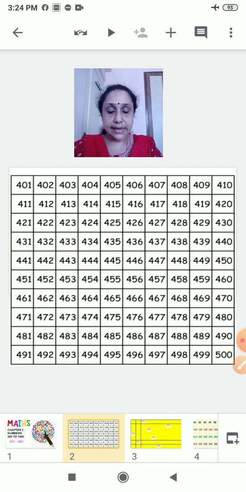Then 489, 490. That is 490. Then 491, 492. Yes, keep on counting. You will reach 498, 499. Then 500. That is 500. So in your notebook, you will write the numbers 401 to 500. Okay. Now we will see this worksheet.